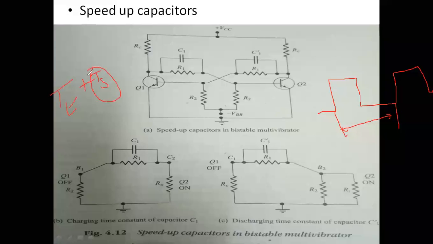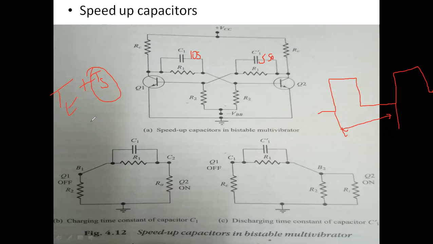Settling time is nothing but the charging and discharging of your capacitor. Therefore, the charging and discharging of this capacitance will depend upon the time constant only. If the time constant is very large, for this capacitor to charge it may take 10 seconds. I am saying as an example. It may take 10 seconds, and it may take some 5 seconds for this capacitor, depending upon the R and C of your circuit.